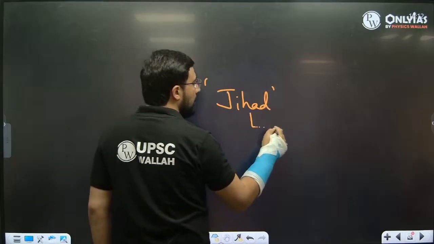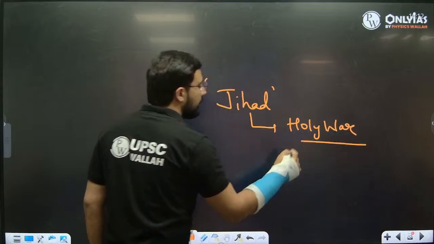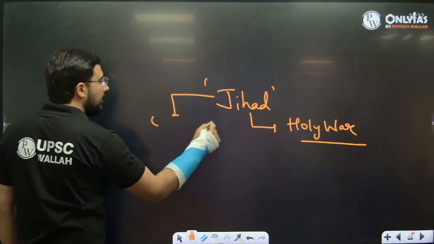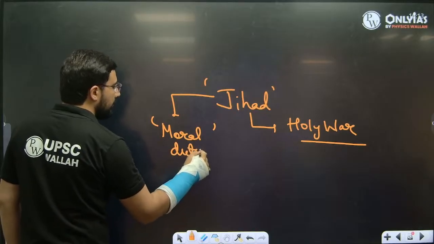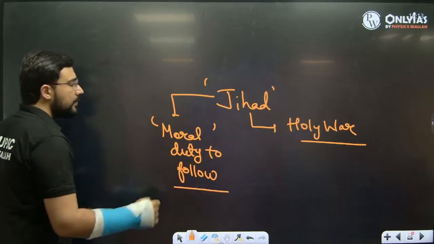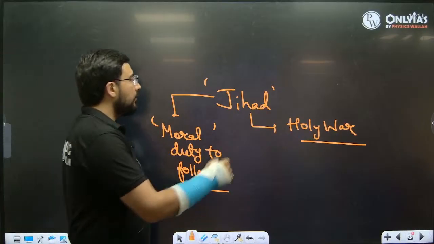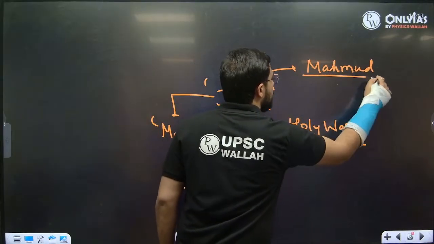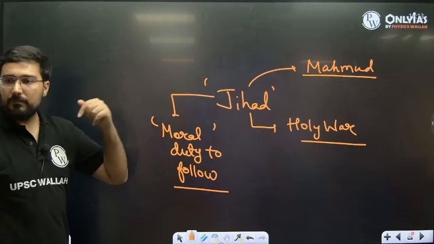So jihad means holy war. Okay? The concept of jihad means holy war. Whenever something is declared as a jihad, it becomes a moral duty for Muslims to follow it. And this concept of jihad was used on a very large scale by many of the military personalities. Like if you see the case of Mahmud, what he used to do, he used to consider these battles as jihad. That it is a duty of every soldier to fight on my behalf.